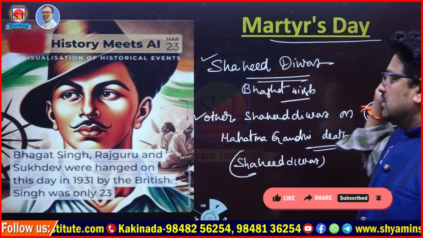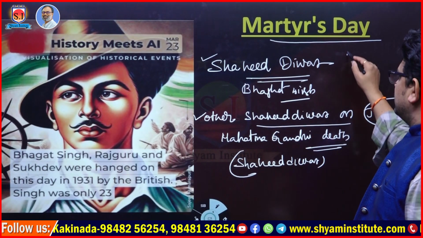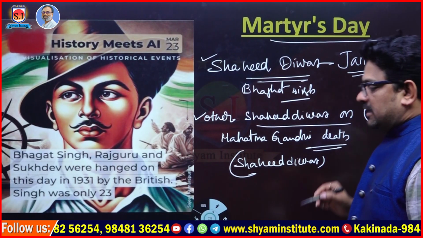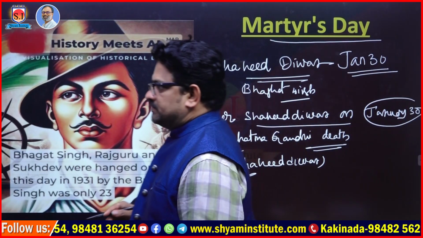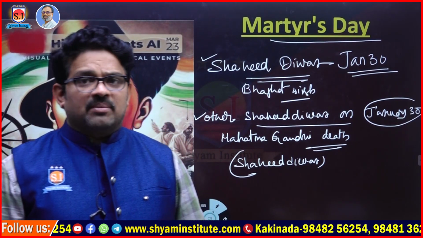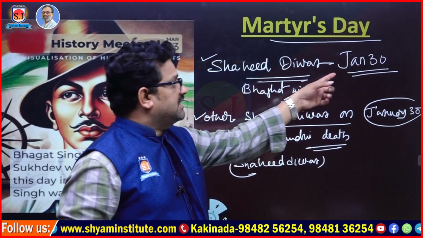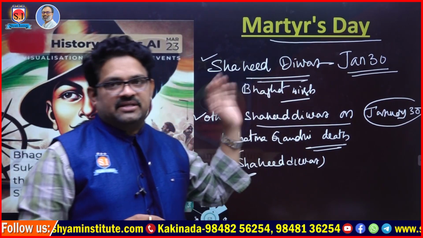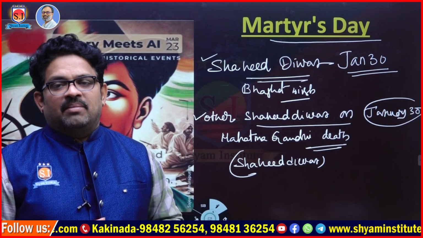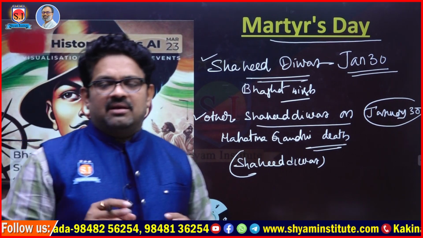We have another Shahid Divas which is observed on January 30th. That is the death anniversary of Mahatma Gandhi. Mahatma Gandhi was killed by Nathuram Godse on this particular day. So January 30th is also considered as Martyr's Day. Don't get confused. We have several Martyr's Days. Martyr's Day is an observing day in general.